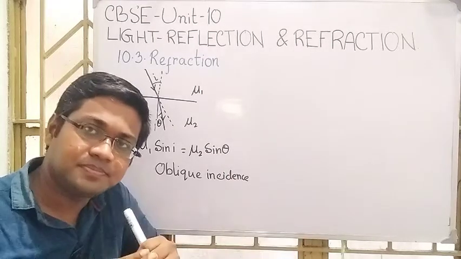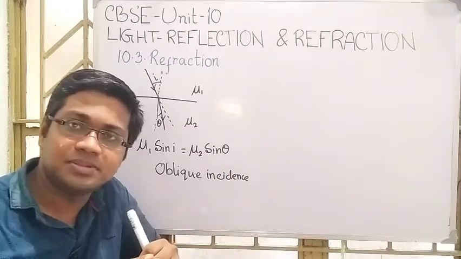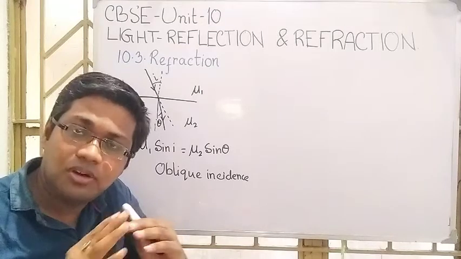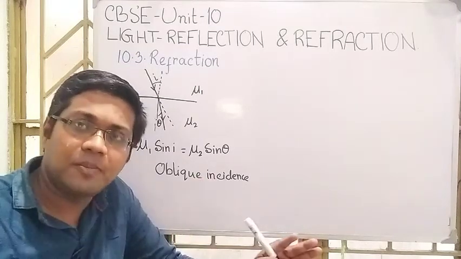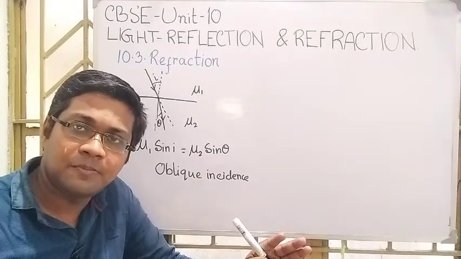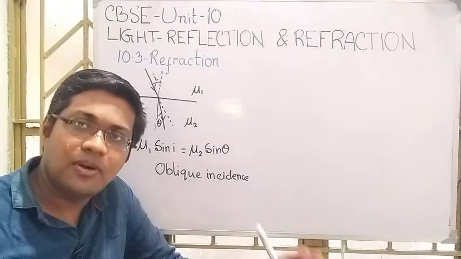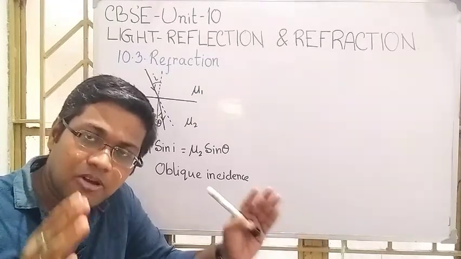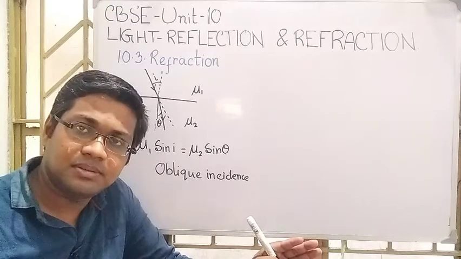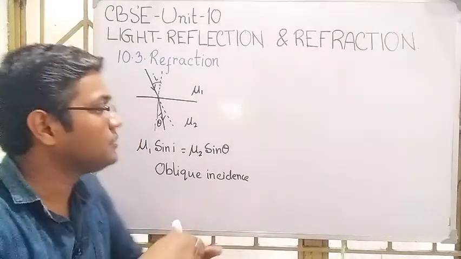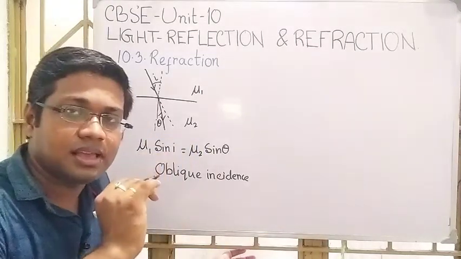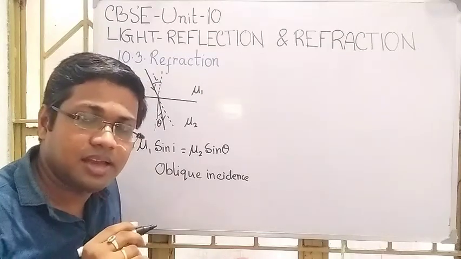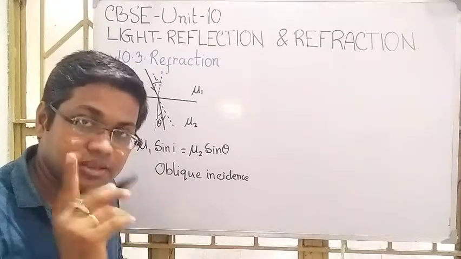No, the answer is no. It is not valid for all types of incidences, not for all angles of incidence. So in which cases it is not valid, that we are trying to find in this lecture.